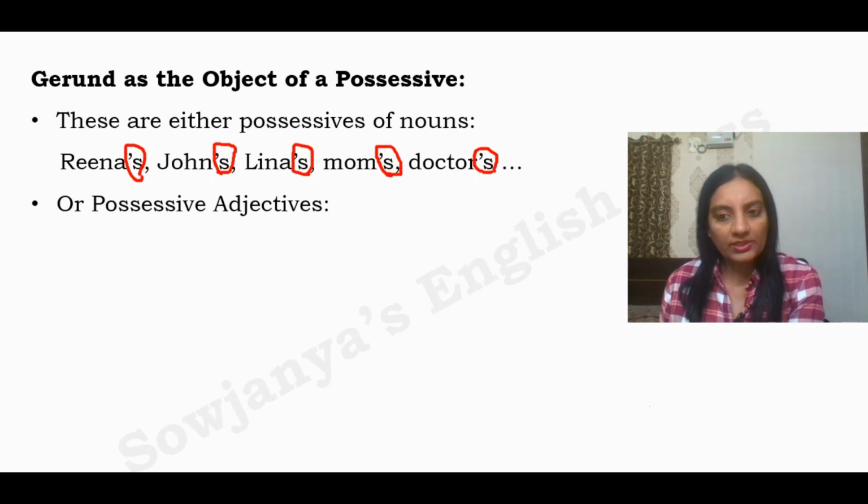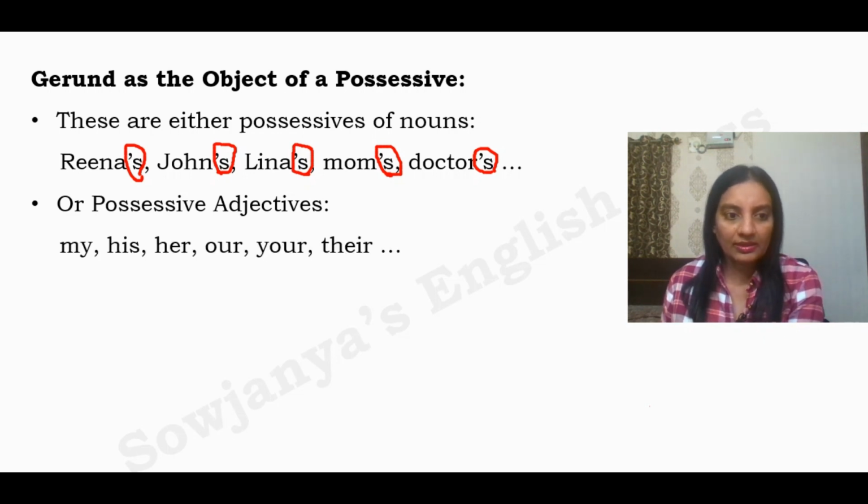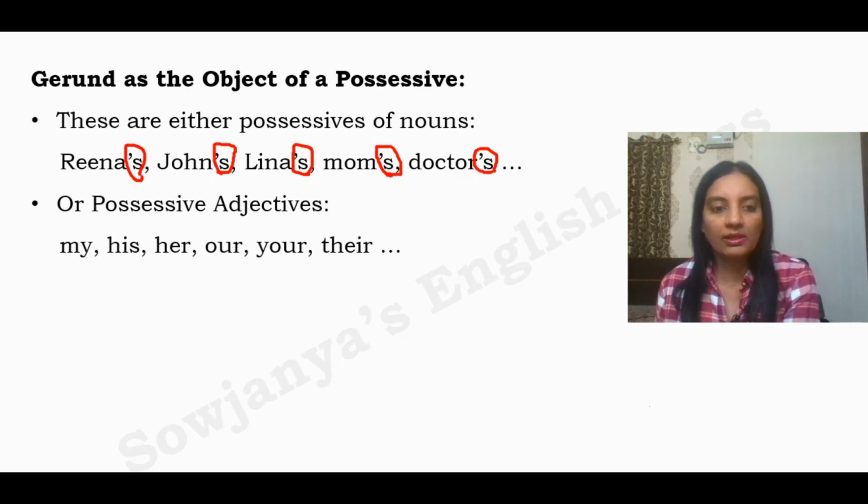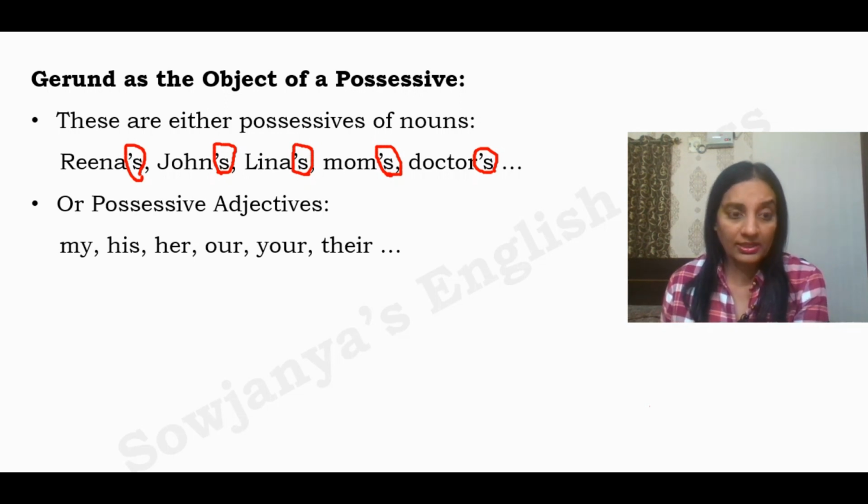And then there are possessive adjectives as well. Do you know what possessive adjectives are? Let us see. My, his, her, our, your, their, etc. Beware, there is a difference between possessive adjectives and possessive pronouns. Possessive pronouns are mine, his, hers, ours, yours, theirs, like that. Don't get confused, be very careful with the usage.